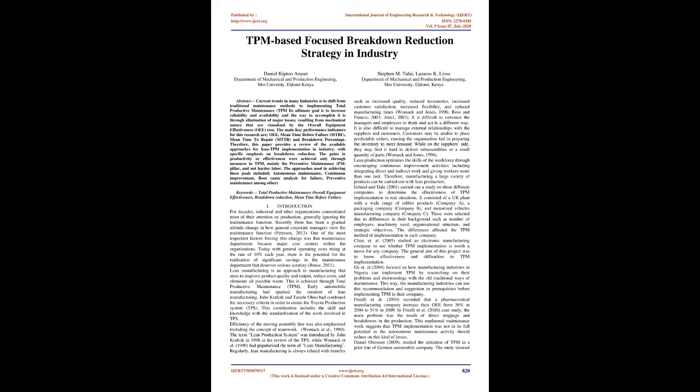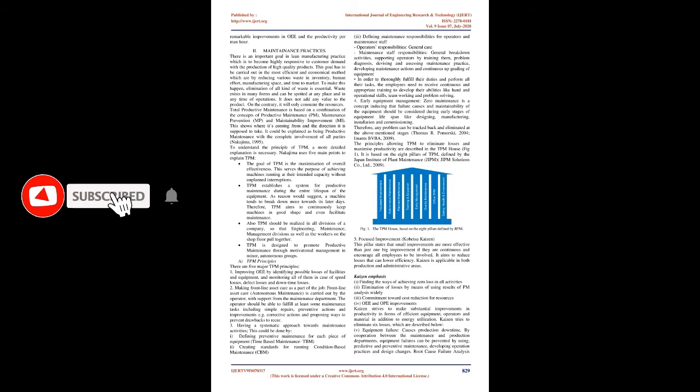It is difficult to convince the managers and employees to think and act in a different way. It is also difficult to manage external relationships with the suppliers and customers. Customers may be unable to place predictable orders, causing the organization to fail in preparing the inventory to meet demand. While on the supplier's side, they may find it hard to deliver sub-assemblies or a small quantity of parts. Womack and Jones, 1994. Lean production optimizes the skills of the workforce through encouraging continuous improvement activities, including integrating direct and indirect work and giving workers more than one task. Therefore, manufacturing a large variety of products can be carried out with lean production.